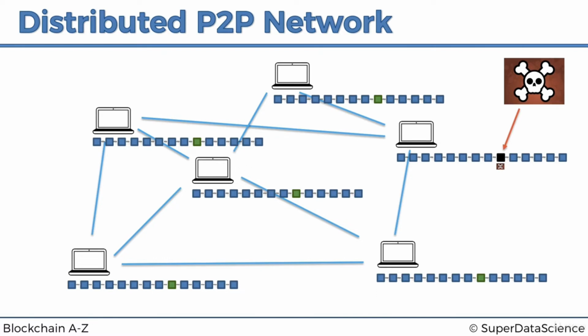But at the same time, as soon as they do that, we know that the cryptographic links between the blocks will cause a problem for them, because now all of these blocks after that block are all of a sudden invalid, and they need to go through all of them. And as we discussed, maybe it is worthwhile for them to go through all of them and actually change the hashes in those blocks, recalculate the hash of each block one at a time, and re-record them and put the new information in. So they might go ahead and do that. And they're successful, and they've changed this blockchain. So in the previous example, before we had distributed peer-to-peer networks, that would have been the end. They would have succeeded, and they would have taken away that $1 million or $100,000 property.